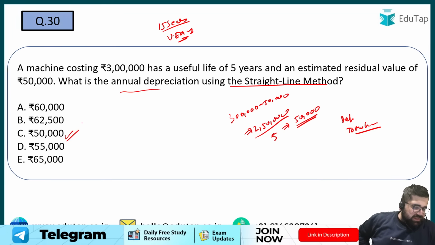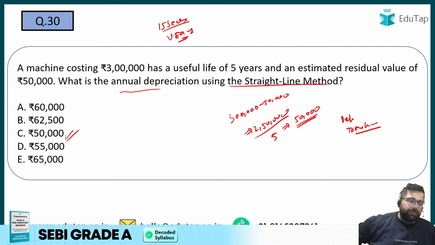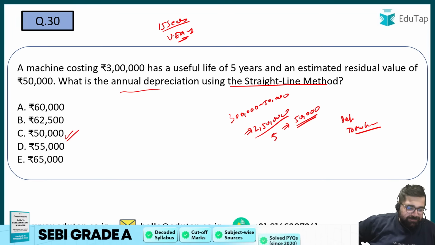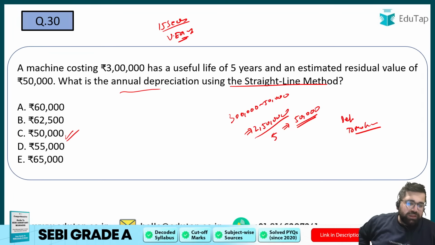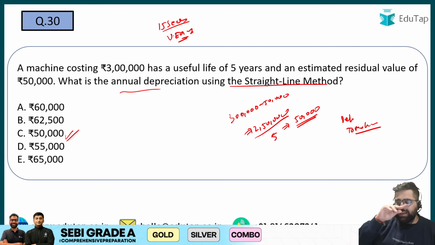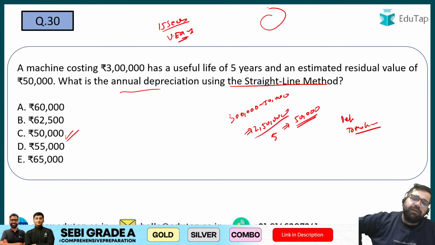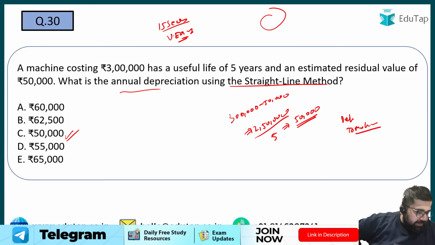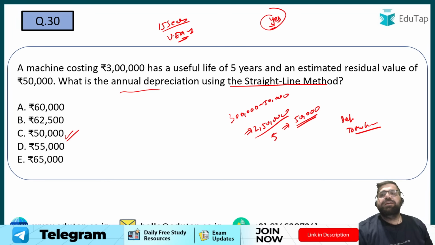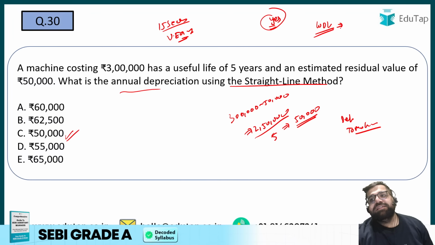I can see many fewer students are participating when the numerical comes. Yes, this is a straight line. In straight line, can I say the value of machine can become 0? If I just follow the straight line method of depreciation, can I say the value of machine can become 0? Please tell me. Theoretically, only theoretically I'm asking. The answer is yes. But is this possible under your written down value method? The answer will be no.